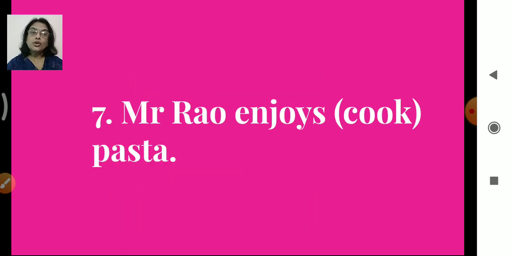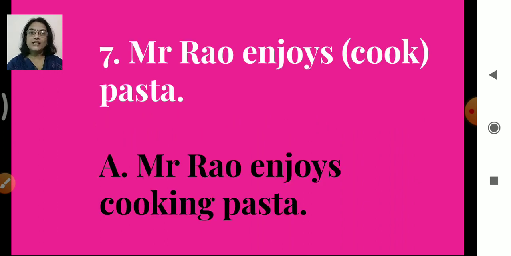Mr. Rao enjoys cook pasta. So, cook is the word. It is a verb, right? We have to add ing to it. So, it becomes cooking, right? So, the answer is: Mr. Rao enjoys cooking pasta.